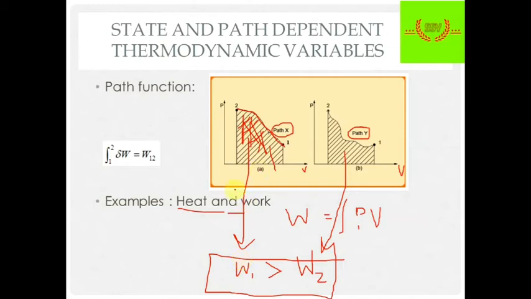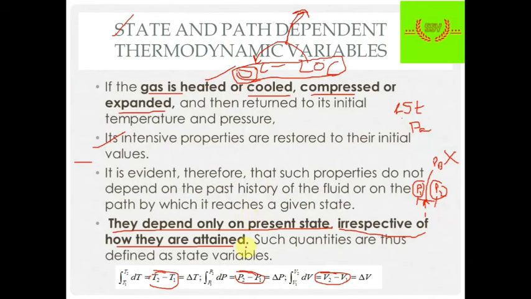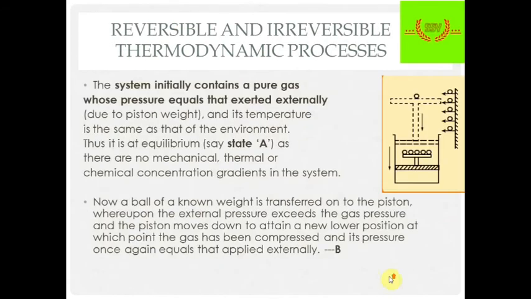Examples of path functions are heat and work, and examples of state functions are pressure, temperature and volume, because they depend on state only.